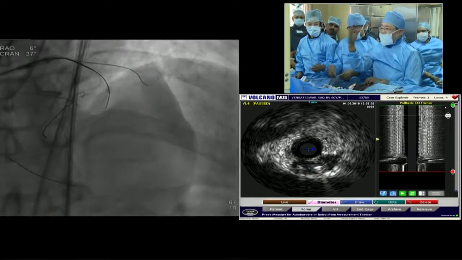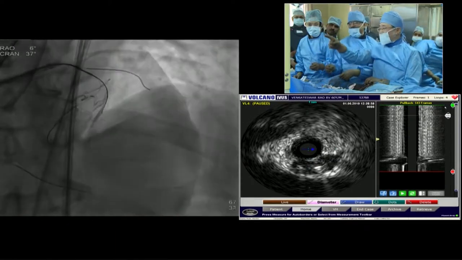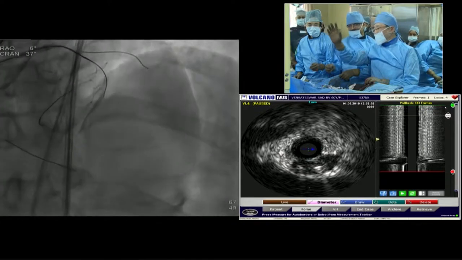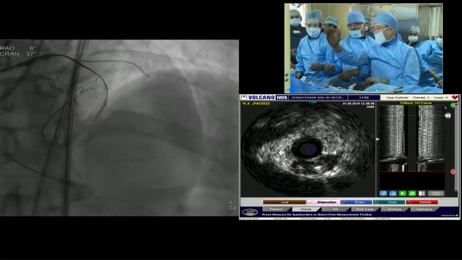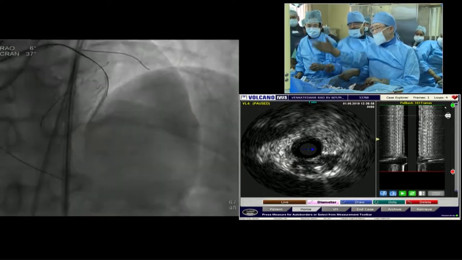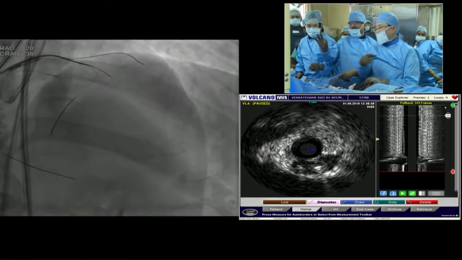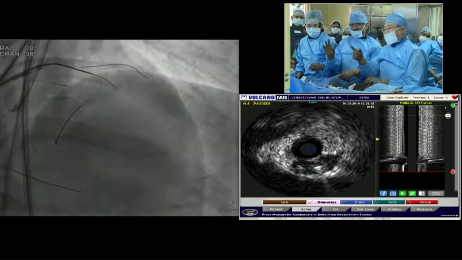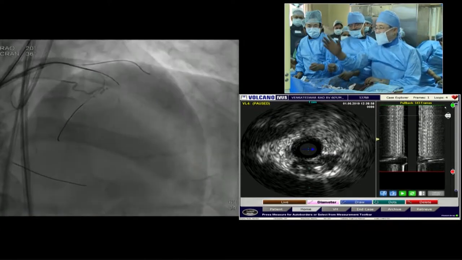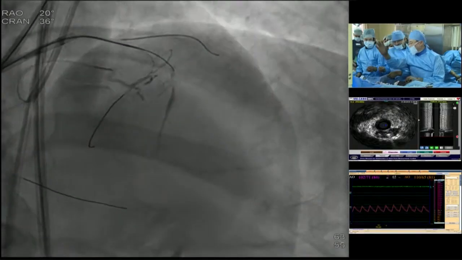So firstly, I want to do precise 3D wiring control, but the CTO region is very short. So that's why after checking the shaft of the wire in the true lumen, the guide wire tip has already reached the distal end. One back, please. One previous. One more previous. Yes, and now you can see. After checking, the guide wire tip is automatically getting into the distal part. But if it's difficult, maybe the angiographic 3D wiring is effective if the guide wire is getting into the subintima.